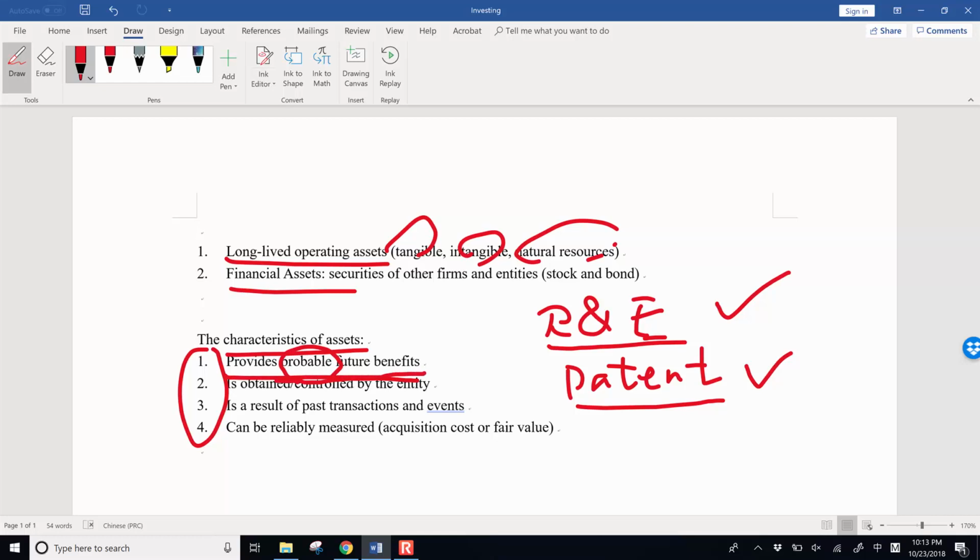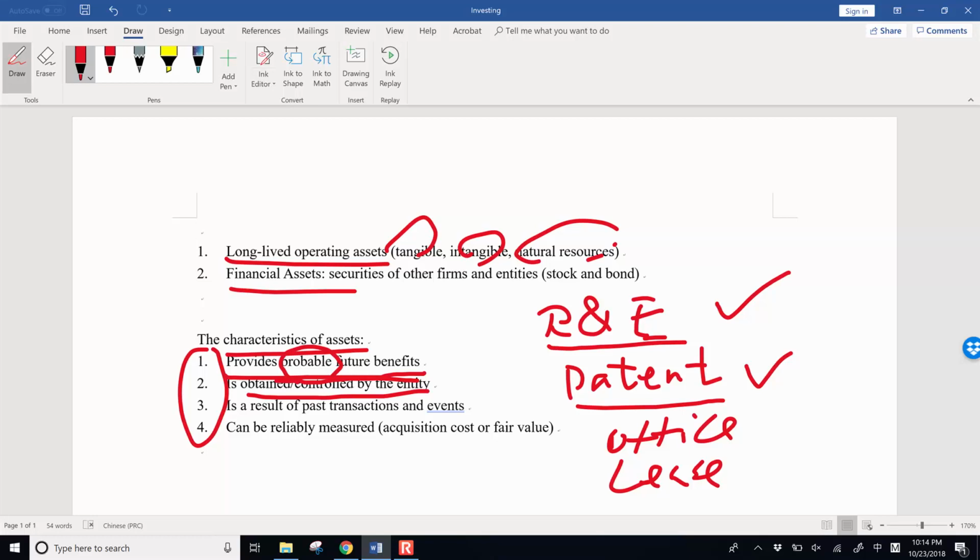The next one is obtained or controlled by the entity. This is to differentiate buying an asset from leasing. For example, the company buys an office building, or the company can also lease, right? In both cases the company utilizes office buildings.